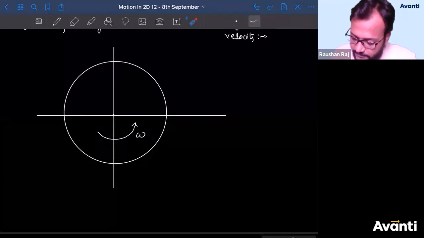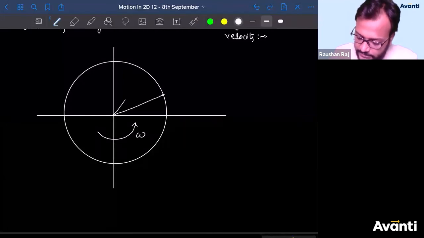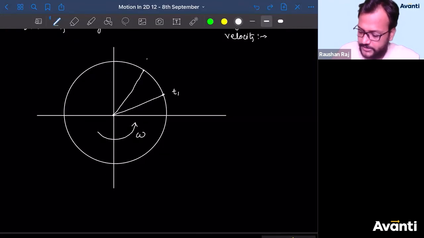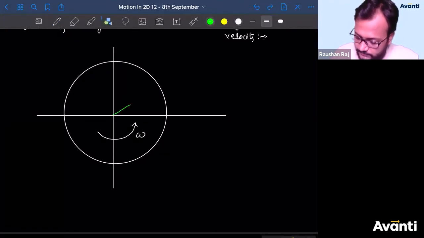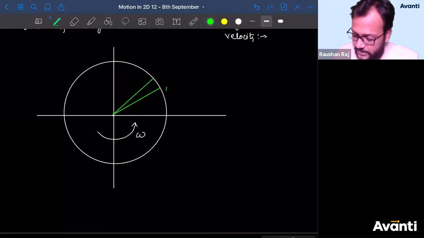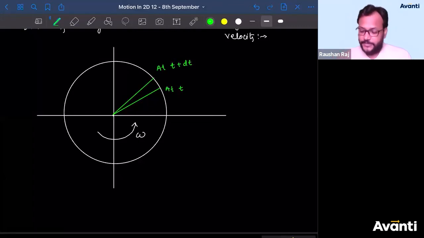If the particle is placed here and now has come to this point, this is T1, this is T2. Let me consider a small angle. This is the position at T, and this is the position at T plus dt. So in a small time, there has been a displacement.